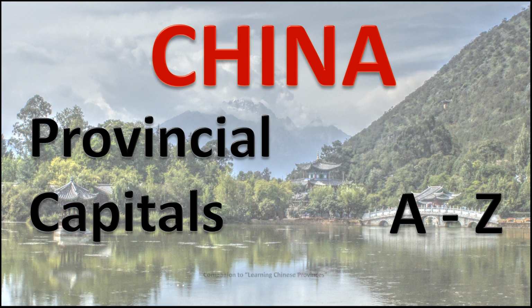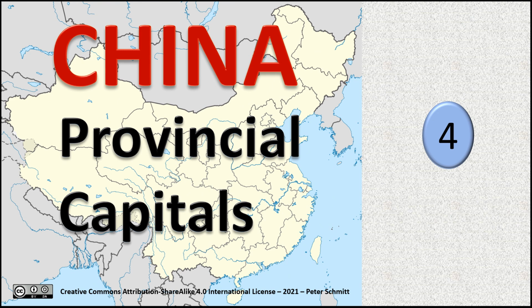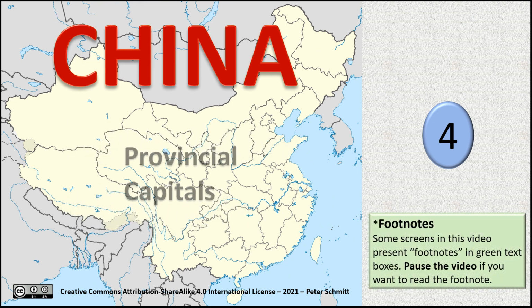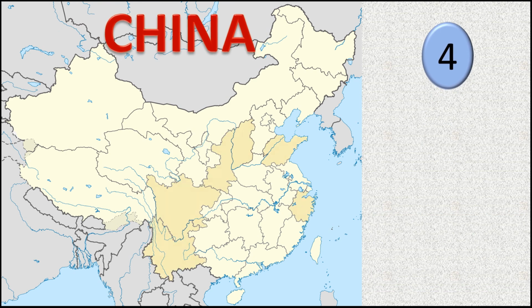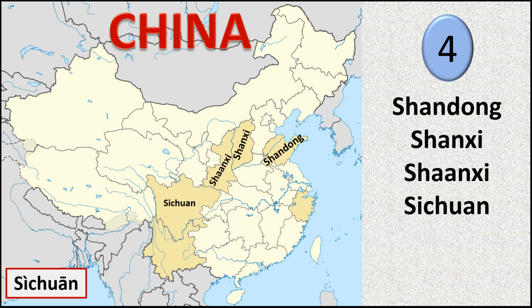Provincial Capitals of China, Part 4. This video introduces the capital cities of 6 provinces: Shandong, Shanxi, Shaanxi, Sichuan, Yunnan, Zhejiang.